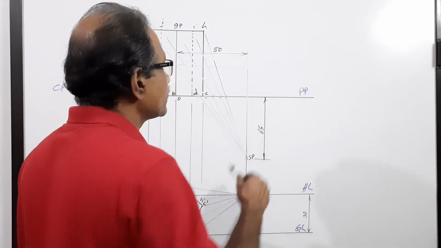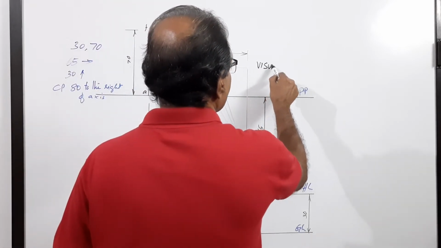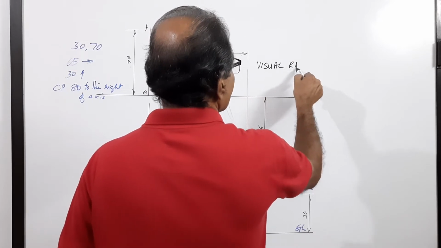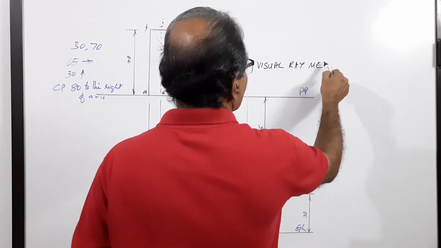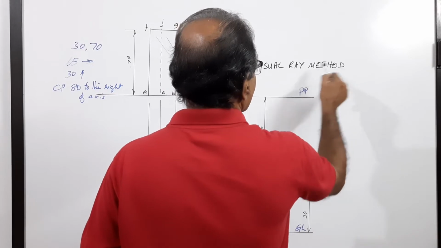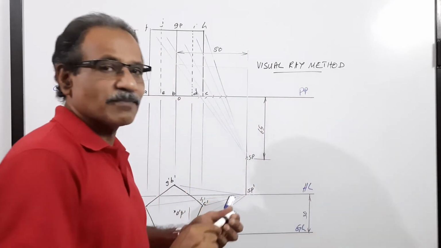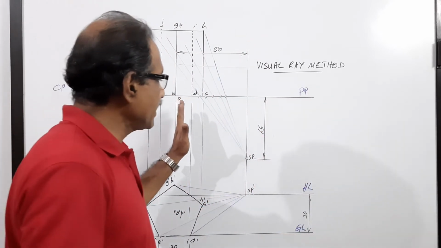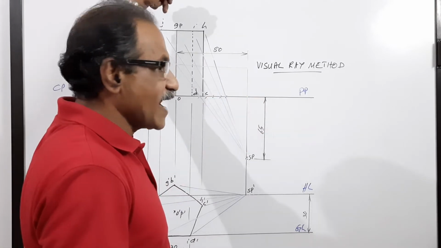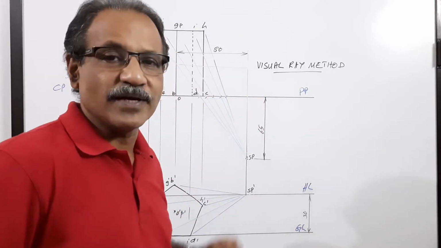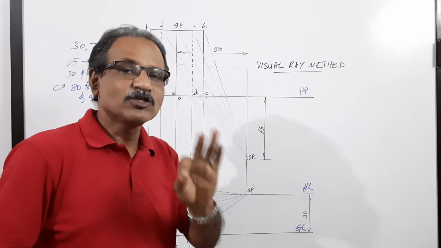We are using which method? Visual ray method. Why are we using the visual ray method? Because the central plane is away from the picture plane and the axis of the object is perpendicular to PP. Under such conditions, the visual ray method is ideal.